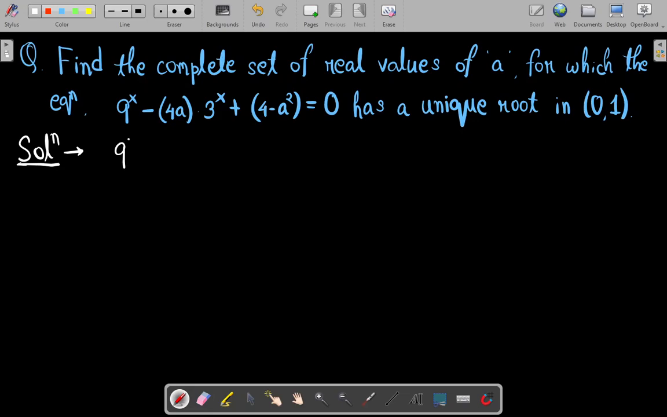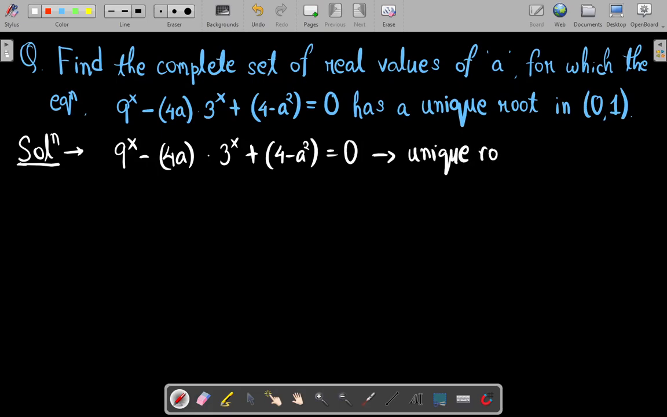Okay, we are given an equation 9 raised to the power x minus 4a times 3 raised to the power x plus 4 minus a square equal to 0, and we are told that this equation has a unique root in the open interval 0 to 1, which implies that there is a value of x in this interval which satisfies this equation.